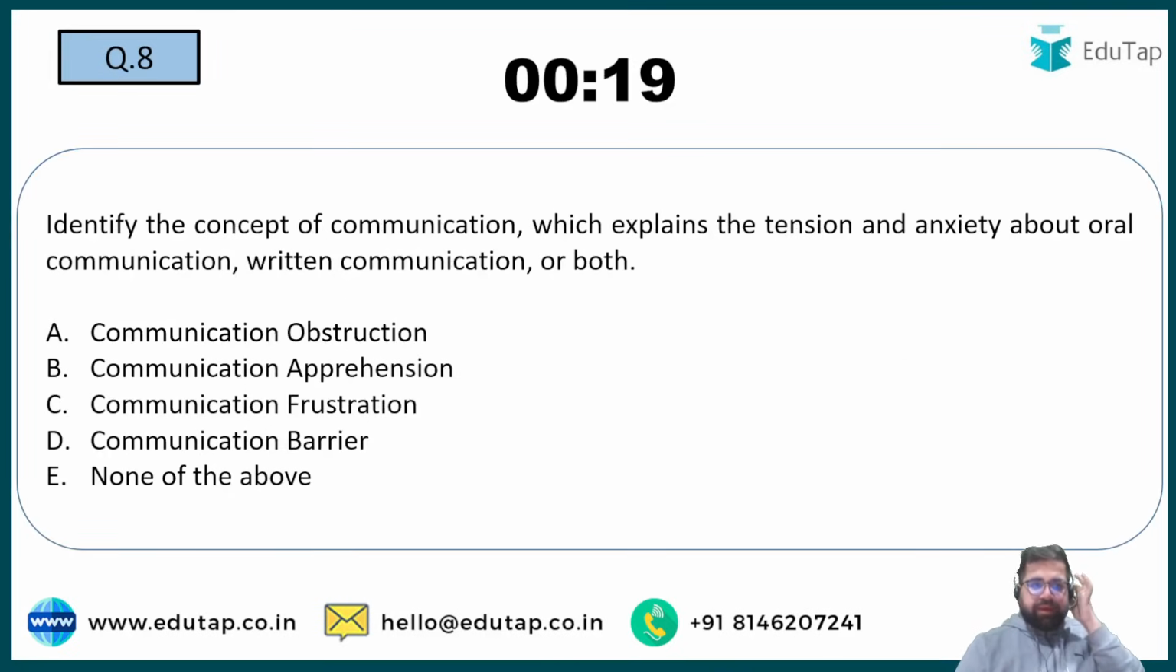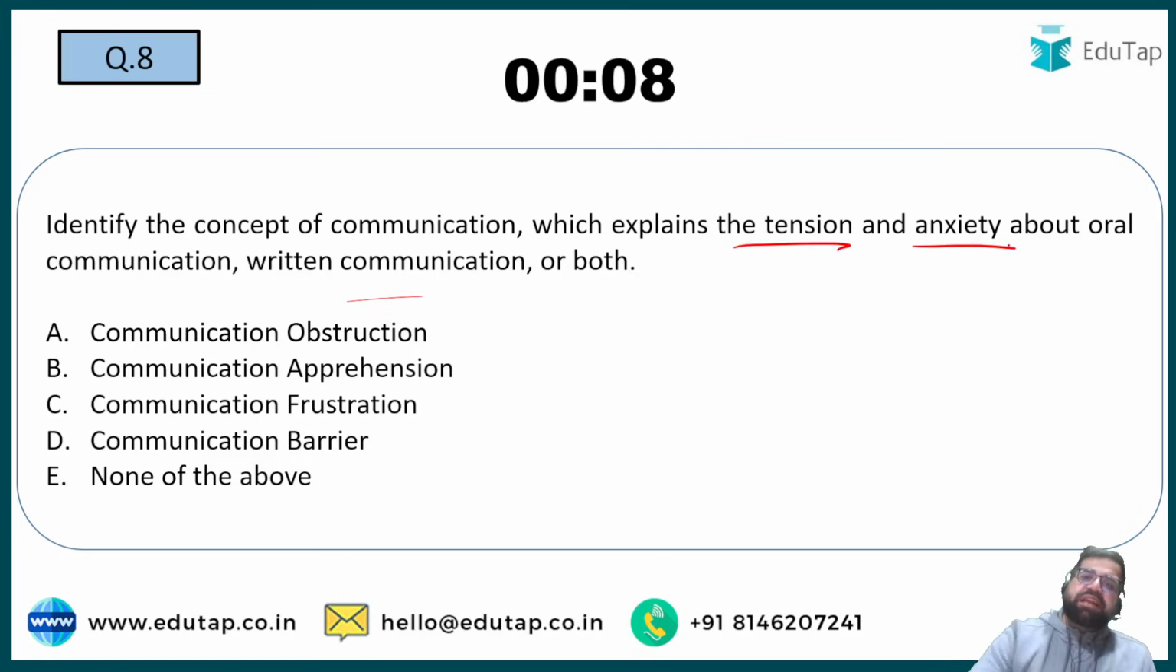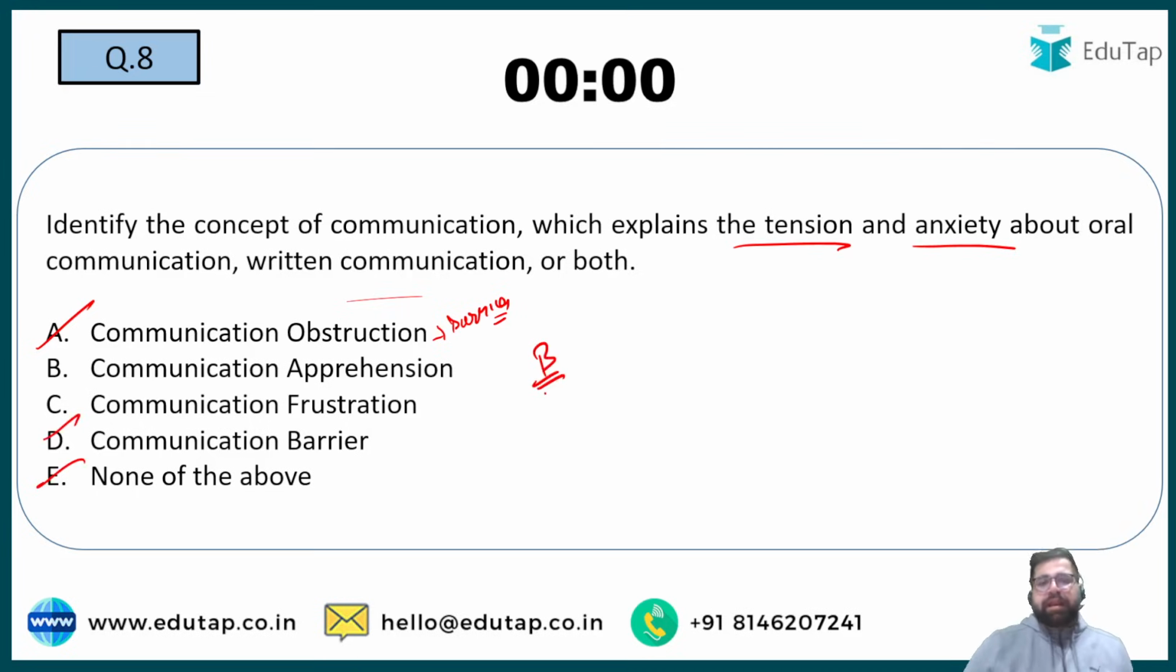Next, question number 8. Identify the concept of communication which explains the tension and anxiety about oral communication, written communication, or both. Communication abstractions, these are basically the barriers, so it will not be the correct answer. Apprehensions, frustration, or barrier. See, A and D you can directly eliminate. E is also not making any sense because the correct answer over here is option number B, communication apprehensions.